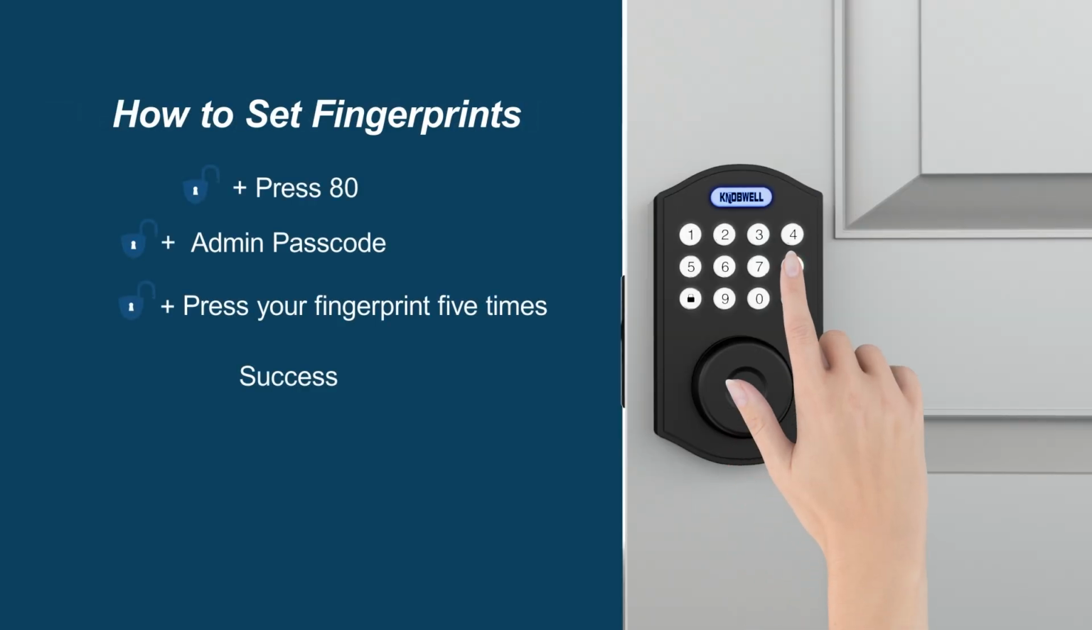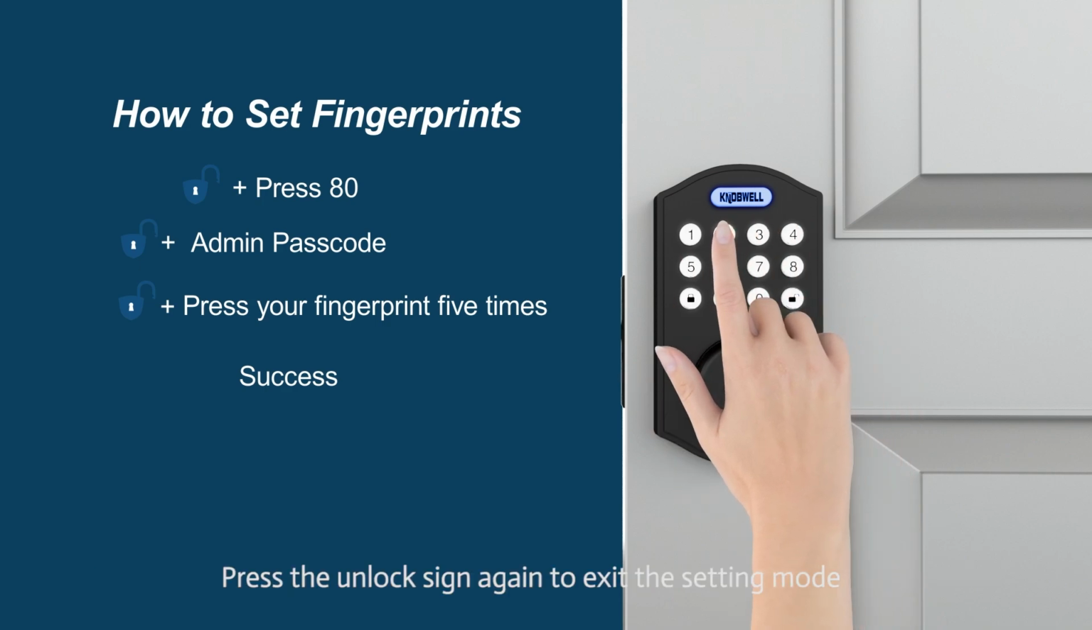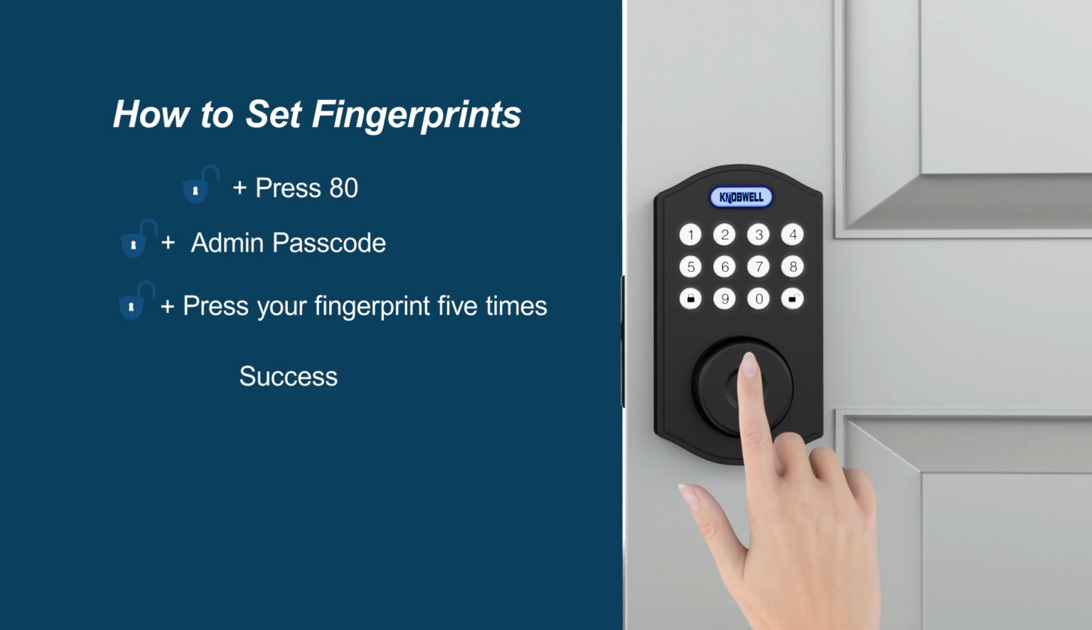How to set fingerprints. Press your finger on the fingerprint reader for 5 times to add your fingerprint. Press the unlock sign again to exit the setting mode.